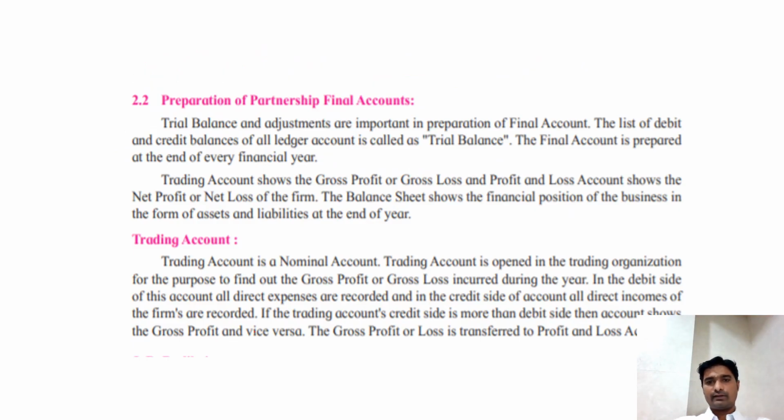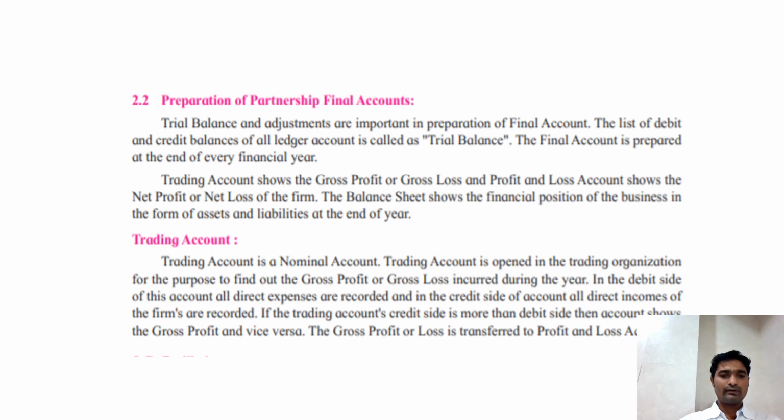Preparation of partnership final account. Now, final account is prepared on the basis of trial balance and the additional information provided. What is additional information? Additional information means those things which are incurred after closing down all the books of accounts. Once the books of accounts are closed, after that, if any transactions are incurred, these transactions can be considered as additional information, and that is why these are called adjustments. So on the basis of trial balance and these additional information, the trading, profit and loss account and the balance sheet, which is the final account, is prepared.